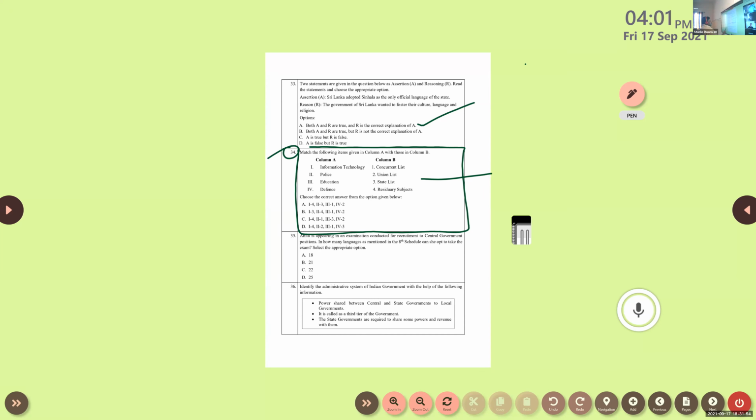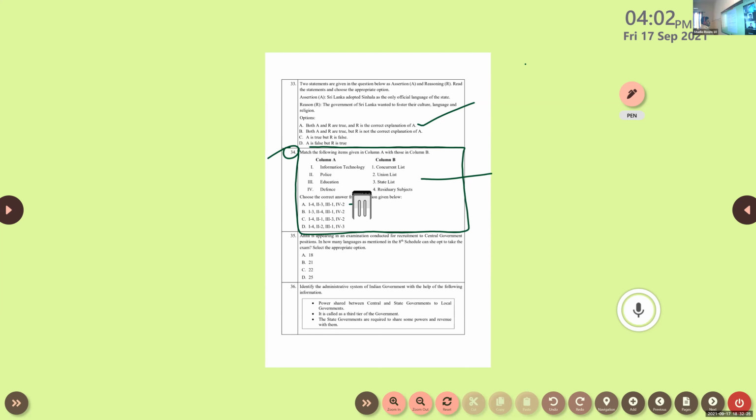Information technology, police, education, defense. Concurrent list, union list, state list, residuary subjects. Come on, fast. As per Prajot Krishna, 1, 4, 2, 3, 3, 1, 4, 2. Any other answers? Savio says no. The answer is incorrect, it seems.